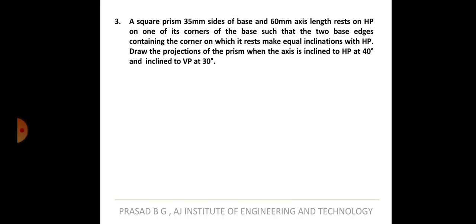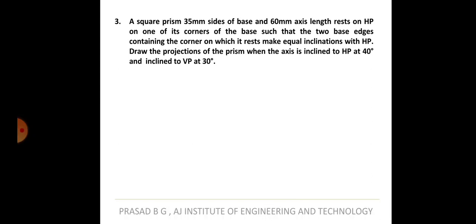One major change is that it is resting on one of the corners of the base. In the previous problem, it was resting on one of the edges of the base. In this case, it is resting on the corner of the base. The same dimensions, square prism, 35 mm side, 60 mm axis length, resting on HP, everything is the same, but it is not resting on the edge here, it is resting on the corner.